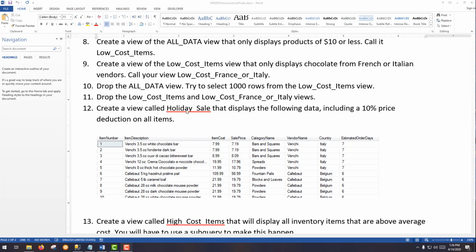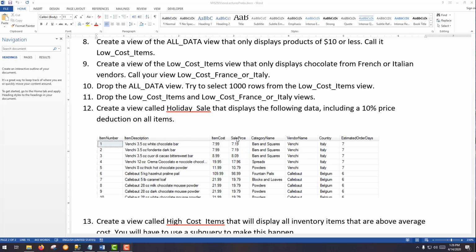Okay, so number 12 is something that you've seen many times from me at this point. It's a typical 10% off sale price. And this is actually a three-way join. We have the item number, item description, item cost coming from inventory.